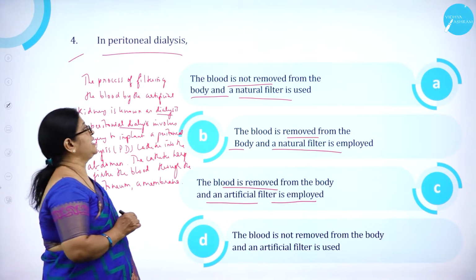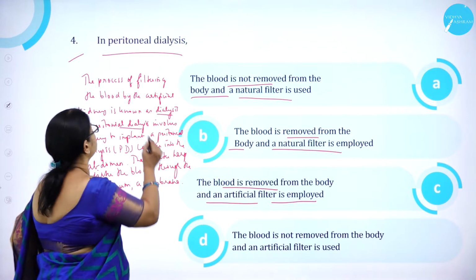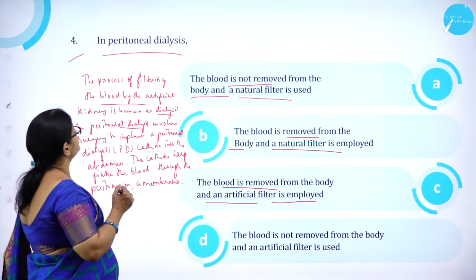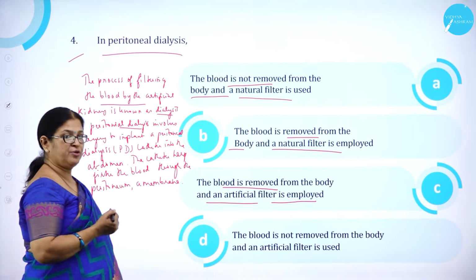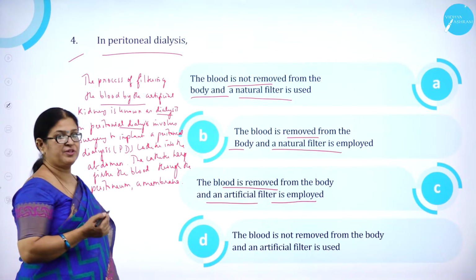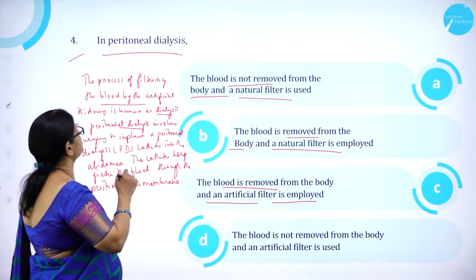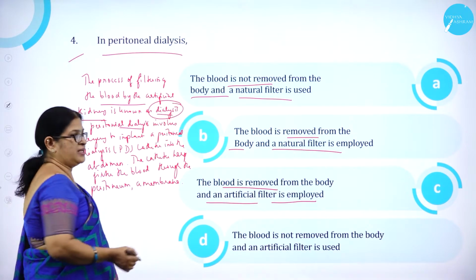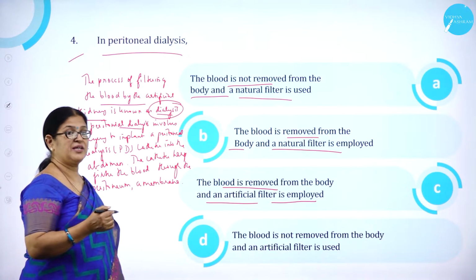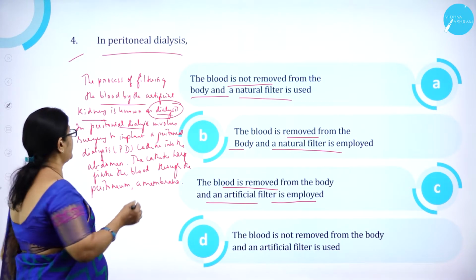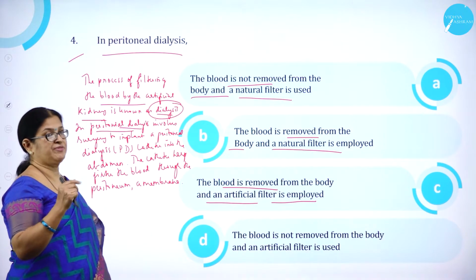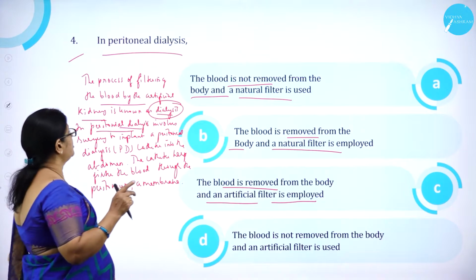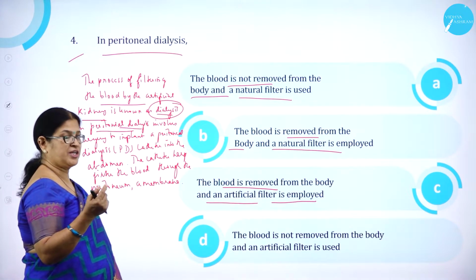In peritoneal dialysis, as we know, what is dialysis? The process of filtering the blood when the kidney is not functioning properly. So the filtration of the urine will not take place, or a filtration of the blood will not take place. So the process of filtering the blood by the artificial kidney is known as dialysis. So the artificial kidney here is nothing but a dialysate, a filter. Right. So there are two types of dialysis. One is called peritoneal dialysis, the other one is called hemodialysis. So hemodialysis, the very word itself will tell you, blood.